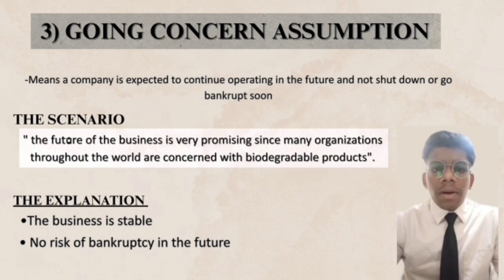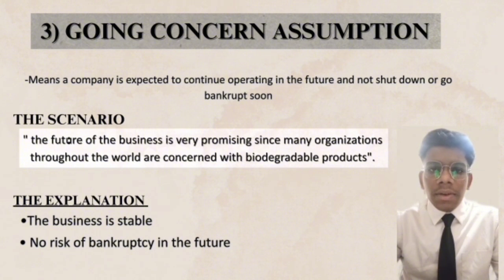Hi, I'm going to talk about going concern assumption. First of all, it means a company is expected to continue operating in the future and not shut down or go bankrupt soon. This helps financial statements be prepared normally, but if there's doubt about its ability to continue, it must be clearly stated in the reports.